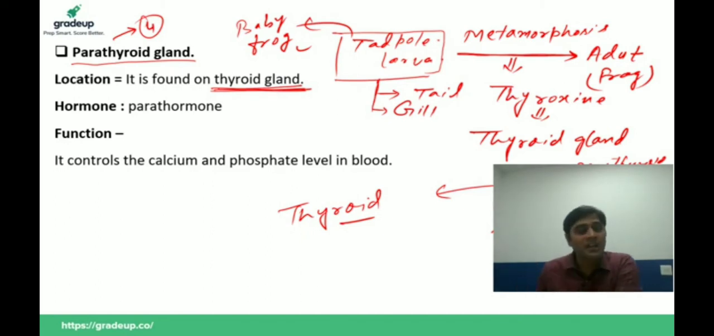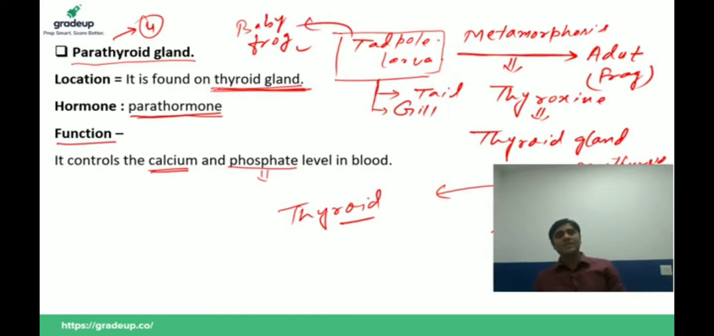If you talk about the hormone secreted by the parathyroid gland, like the name of the gland, it is parathormone. And what is the function? It controls the calcium and phosphorus level in blood. Yes, Naresh, you are absolutely right. Very good. Keep it up.